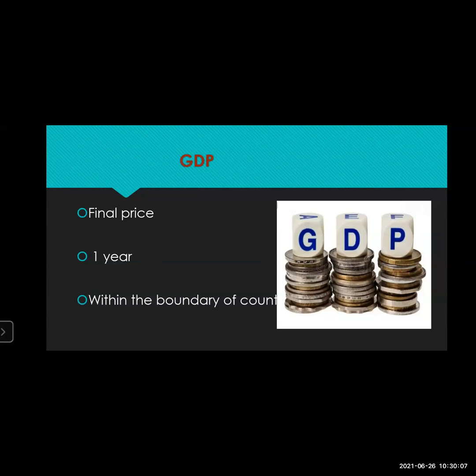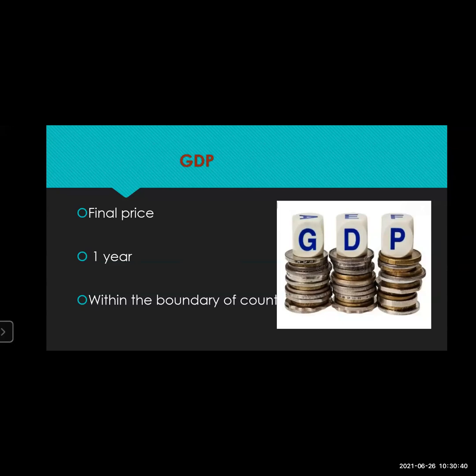If you have a Chinese company in India, whatever profit there is will be counted in the Indian GDP, because that industry is there within the boundary of India. So GDP is the final price for 1 year within the boundary of India.